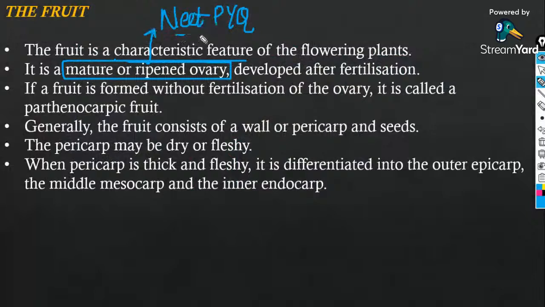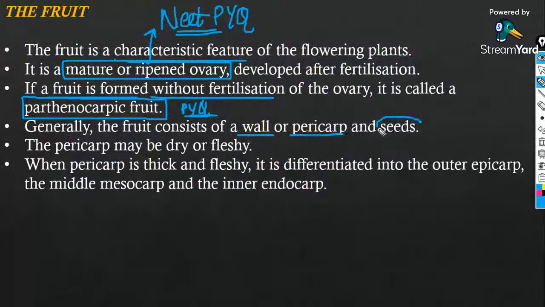If a fruit is formed without fertilization, if the ovule inside the ovary directly develops into a new fruit, such a fruit formation you will call a parthenocarpic fruit. This is a previous year question.